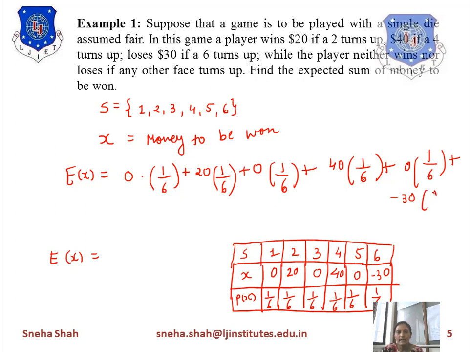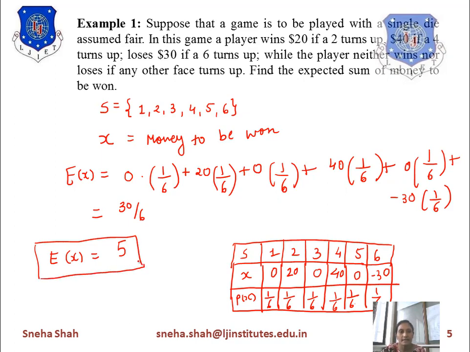If you calculate this, it gives you 20 by 6 plus 40 by 6 minus 30 by 6. So 20 plus 40 means 60, minus 30 means 30. 30 by 6 gives you the output as 5. So this is your final answer for this expected value.